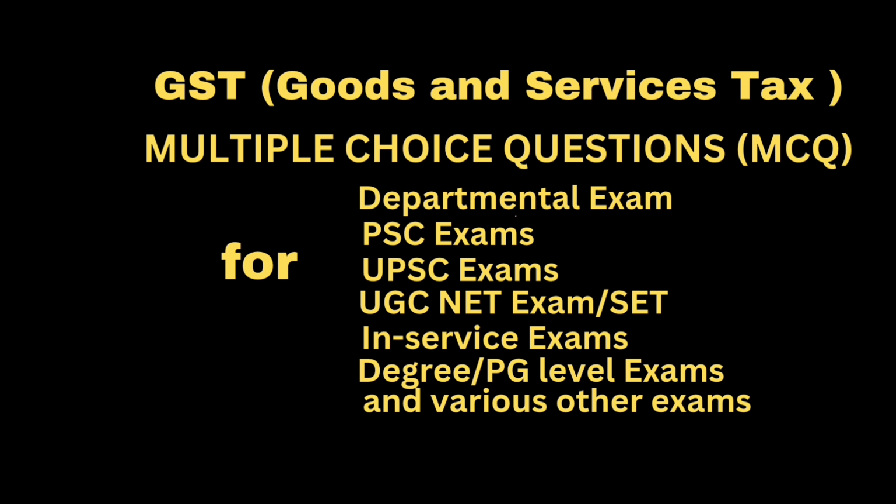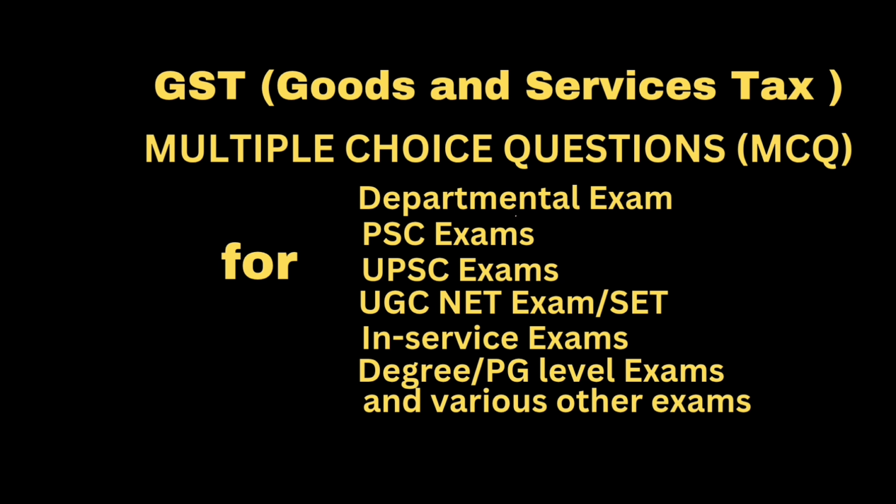Question, if application is made for registration and clarification or information or document, if any, as required by the proper officer has been furnished by the applicant, the application for grant of registration shall be deemed to have been approved if no action is taken on application. Answer, within a period of 7 working days from the date of the receipt of the clarification, information or documents